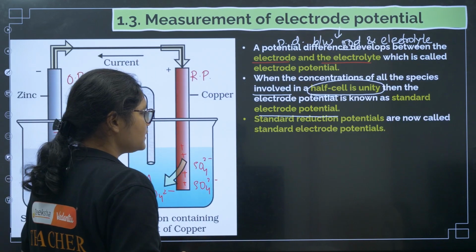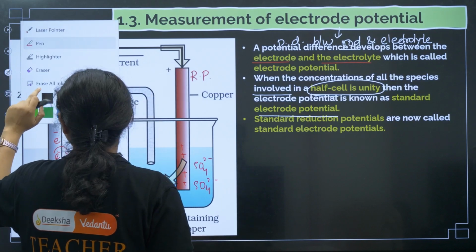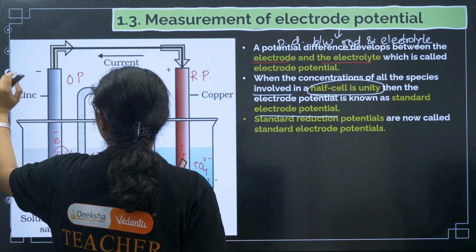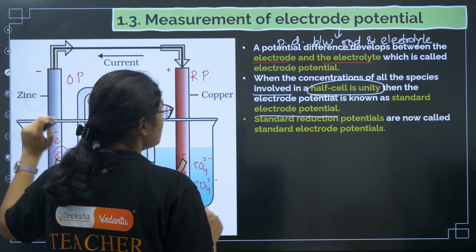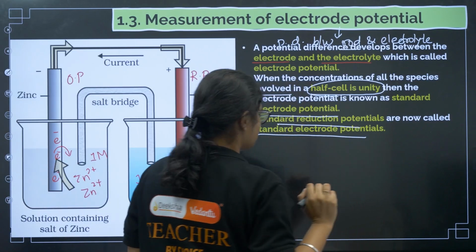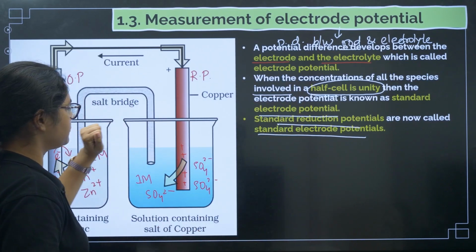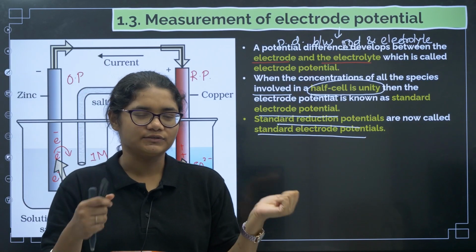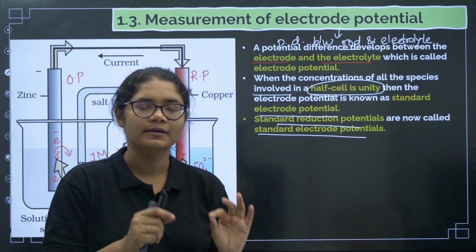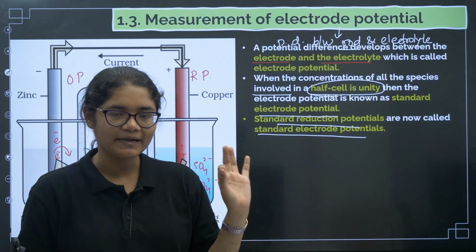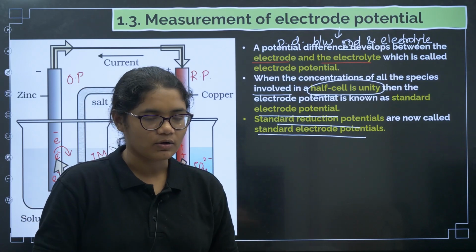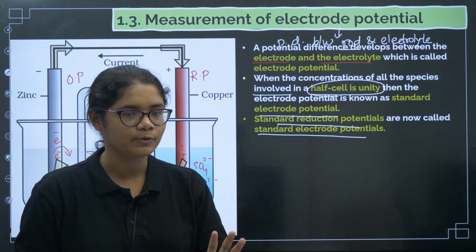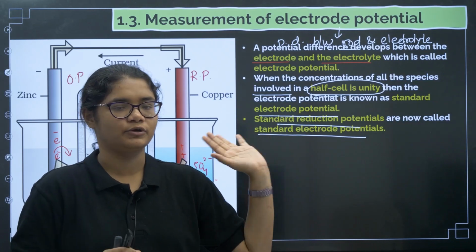Next, reduction potentials are now called standard electrode potentials. What is this? As I told you, there is an oxidation potential and a reduction potential. To avoid this confusion, IUPAC has solved the problem by deciding that whether the electrode is undergoing oxidation or reduction, we will always represent the electrode potential in the form of reduction potential.